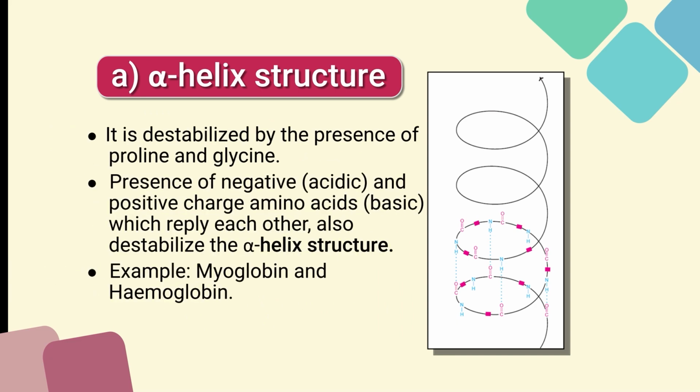So, the alpha helix structure is destabilized by proline and glycine. The presence of negative, that is acidic, and positive charges of amino acids, that is basic, which repel each other, also destabilizes the alpha helix structure. The alpha helix structure is observed in myoglobin and hemoglobin. The hemoglobin structure and the myoglobin structure are examples of alpha helix structure.